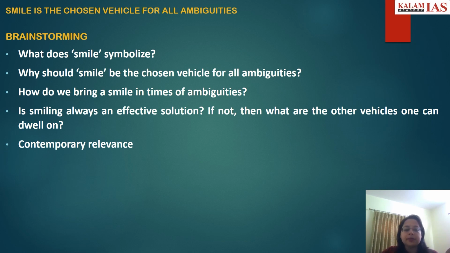Then you come to the brainstorming session. That is to be done in the rough page of the UPSC answer sheet. What do you do in that? You just write down all the ideas that are coming to your mind at that moment, whether structured, unstructured, relevant or irrelevant. And then you filter out. The next stage is filtering out. You decide which points are important and justified to be there in the essay, and the rest you just strike off.